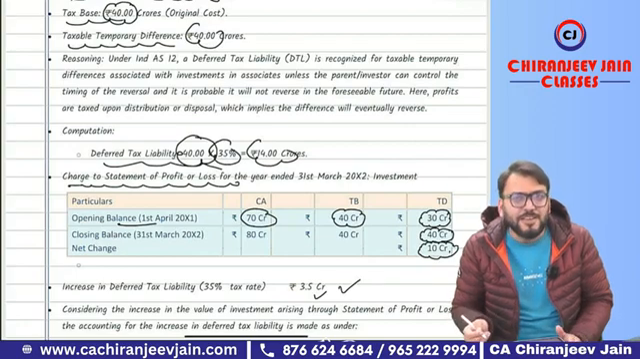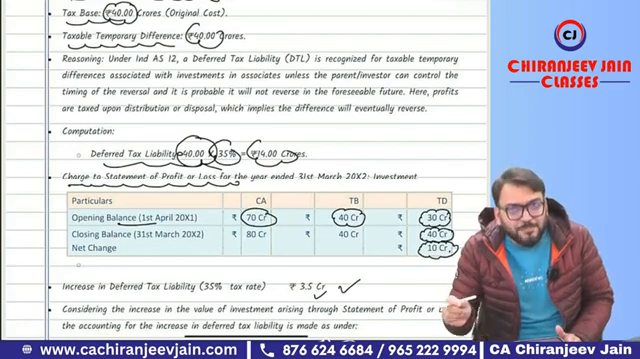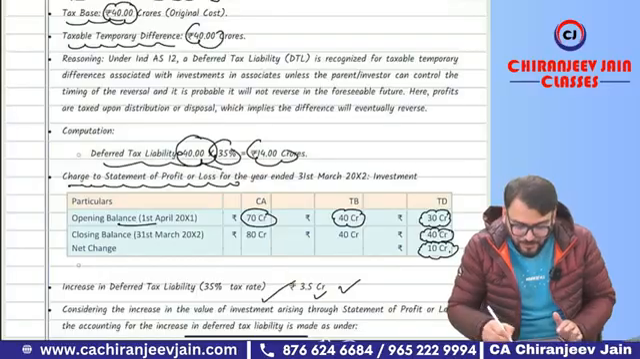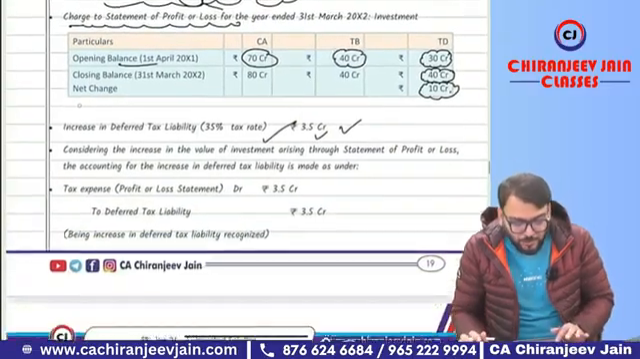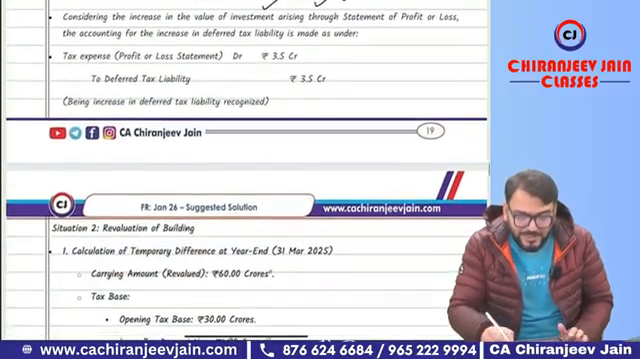Means what will be your journal entry? Journal entry will be deferred tax expense account debit to deferred tax liability for this, and deferred tax expense will be charged to profit and loss account. That is only given.